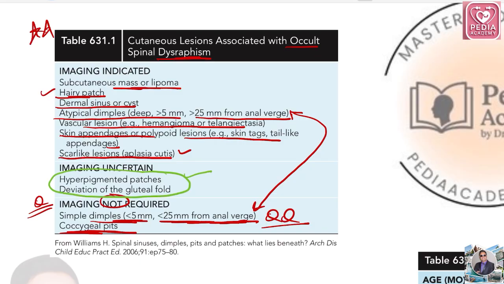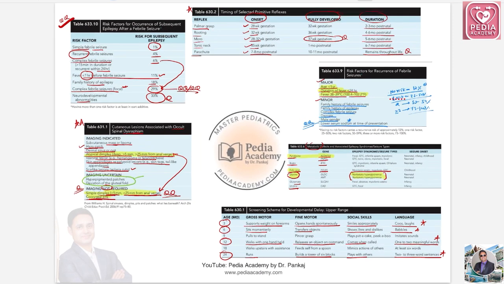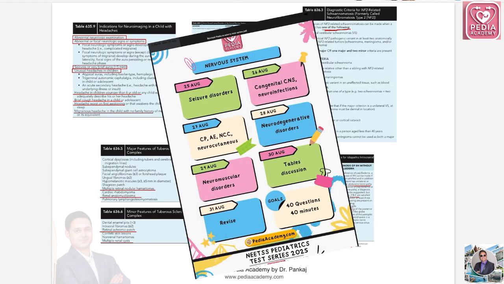Okay. Again, I'm discussing this table. It is ultra high yield. You can't actually miss this table, and many questions are expected. So we have discussed many tables in this slide. 1, 2, 3, 4, 5, 6 tables are there. At least 3 to 4 or 4 to 5 questions are expected in your upcoming exam from this slide.